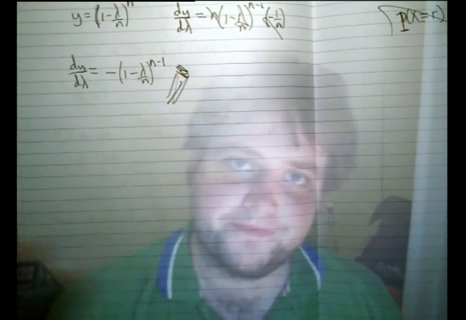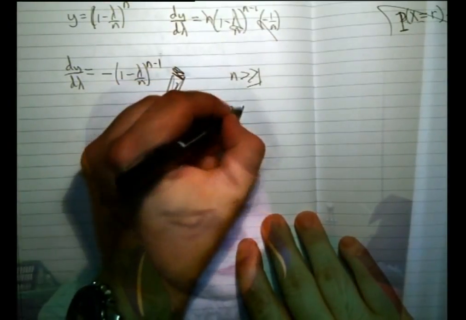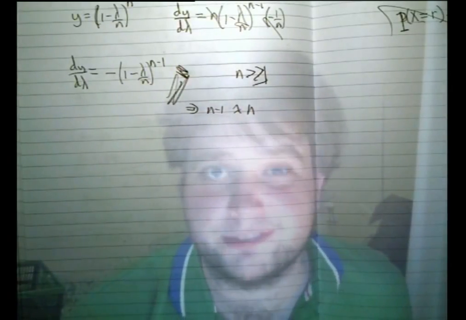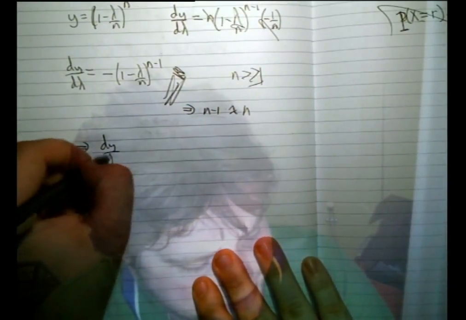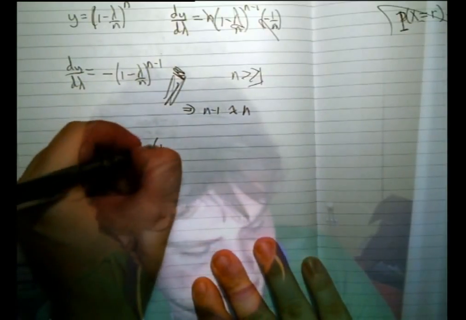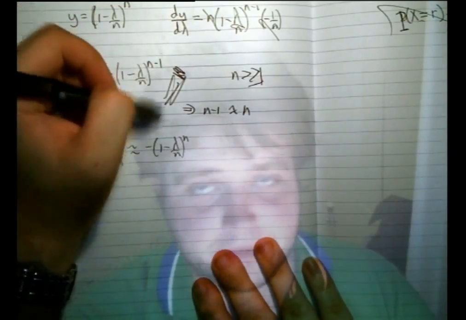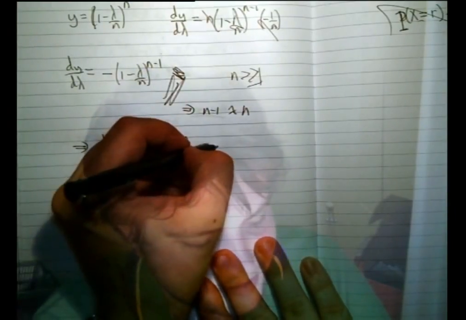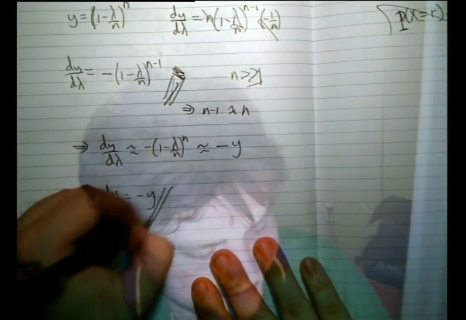Basically, again, going back to our assumption, n is a really, really large number. So n minus 1 is roughly equal to n, because 1 is really small and n is really large. Really large minus 1 is still really large. And therefore dy by d lambda is roughly equal to minus (1 minus lambda over n) to the n still. I've cheated there, but all I've done is change n minus 1 back into n, because it's nearly the same thing. In other words, it's roughly equal to minus y. dy by d lambda equals minus y.